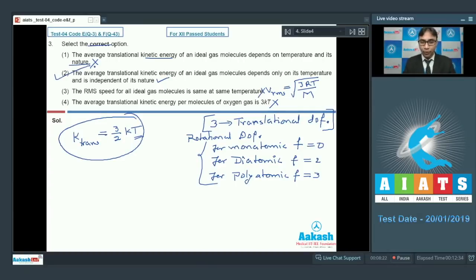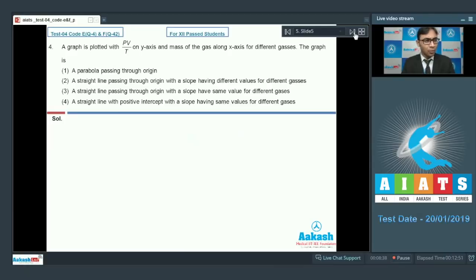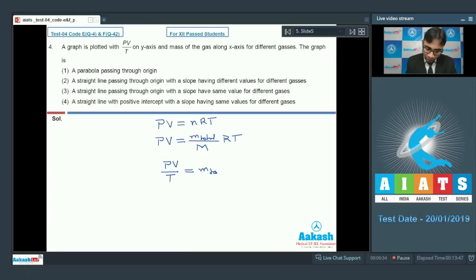Let's move to question number 4. In question number 4, it says that a graph is plotted with PV/T on the y-axis and mass of the gas along the x-axis for different gases. We know that PV equals nRT for any ideal gas. Here n is the number of moles, so we can write n as the total mass divided by molecular weight, times RT. So PV/T will be equal to total mass times R divided by capital M.